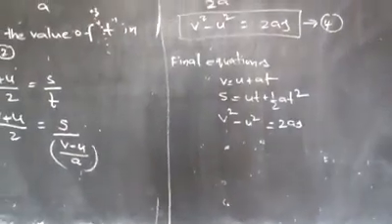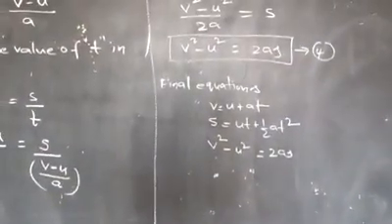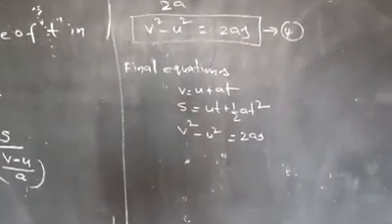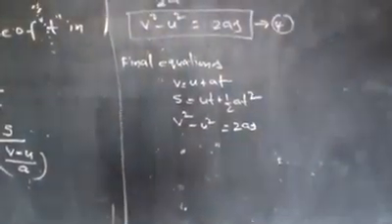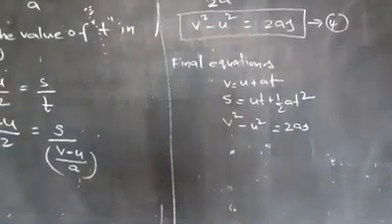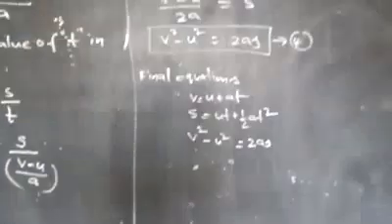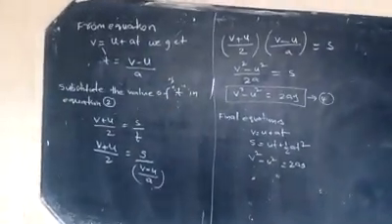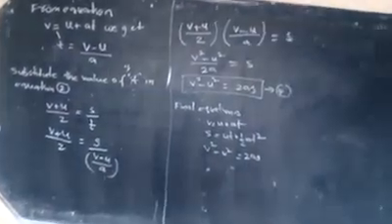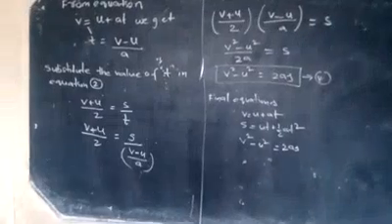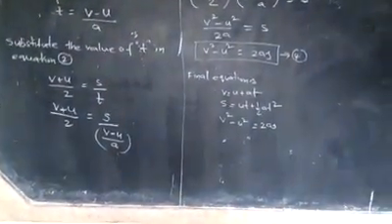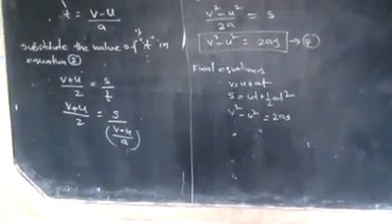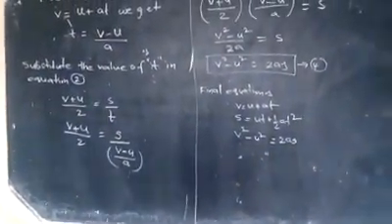The final equations are: v is equal to u plus at, that is the first equation. s is equal to ut plus half at square, this is the second equation. v square minus u square is equal to 2as, so this is the third equation. So these are the equations of uniform accelerated motion.